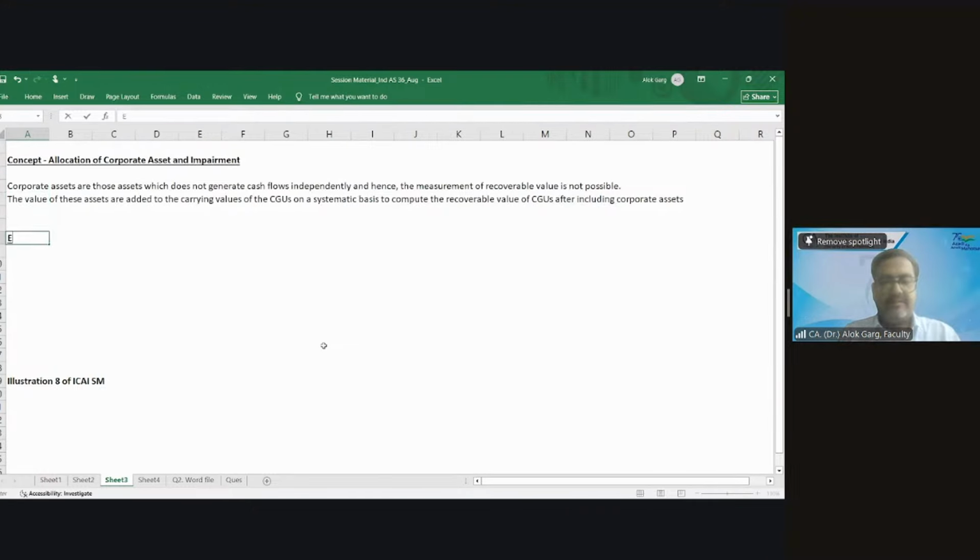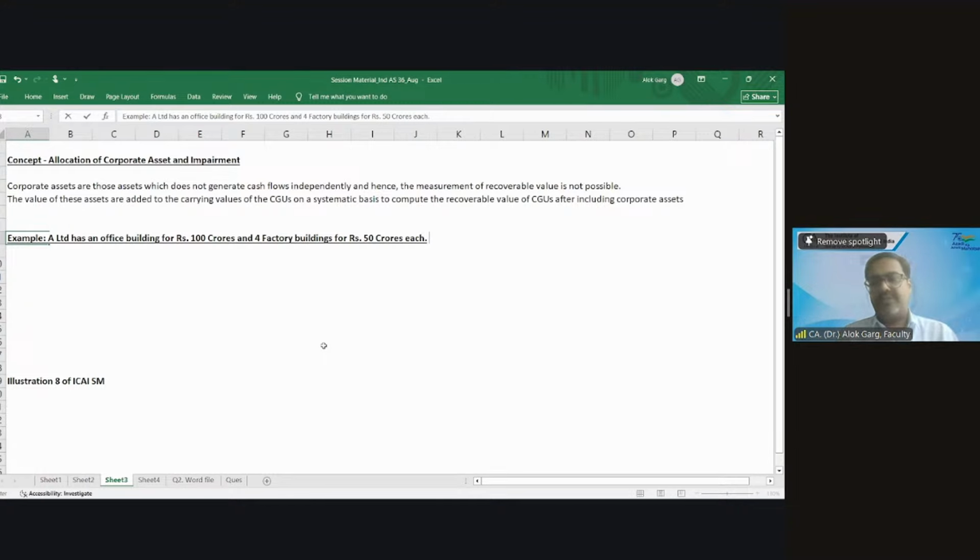Now, an example. A Limited has an office building for rupees 100 crores and 4 factory buildings for rupees 50 crores each.